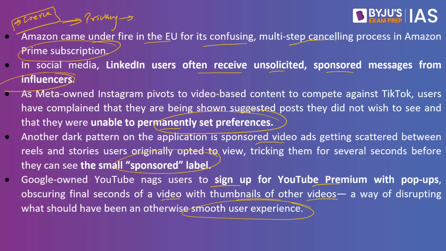So this can also be used in a vulnerable situation where children can make use of such services, and there have been ample examples where these children have also been charged and the parents are in a state of shock. So this ultimately means there is violation of the privacy, there is unethical user interface designs, there is financial and data exploitation. So this article goes on to conclude that we have to choose such websites and such services which do not make use of such dark patterns. Now let's look into the next article.